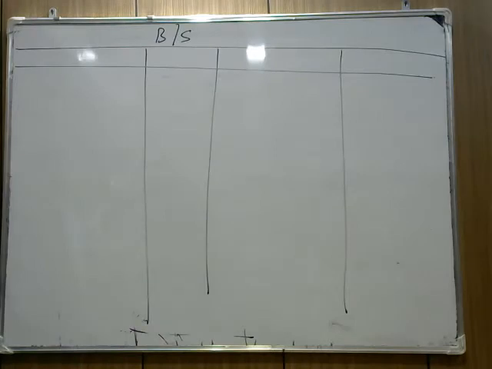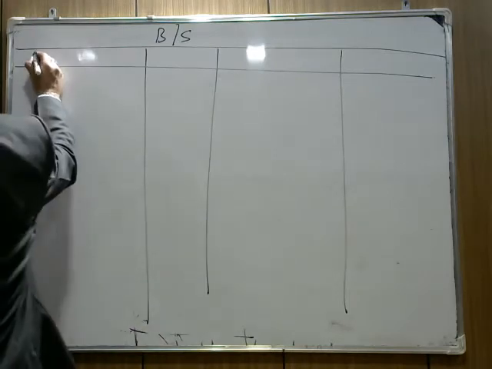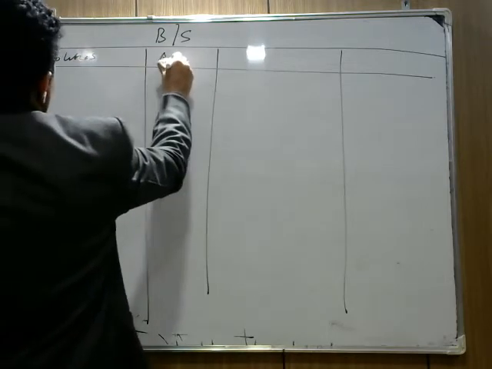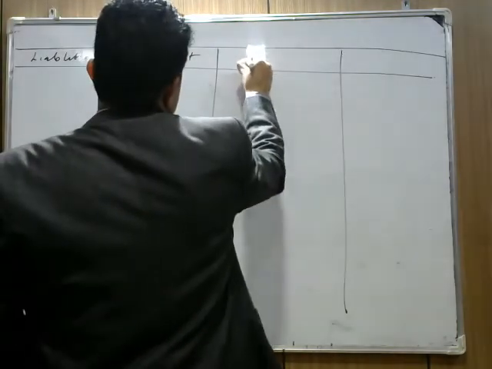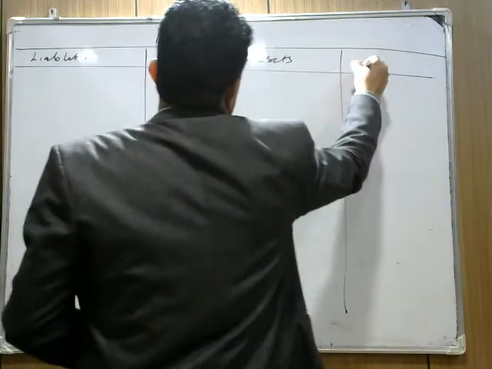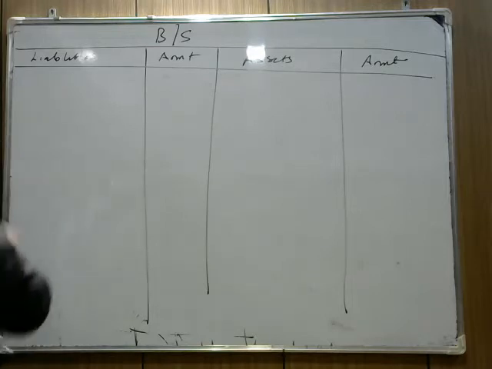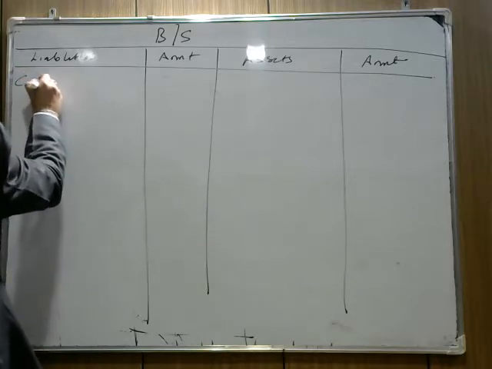Mention here liabilities, amount, assets, amount in rupees. Okay, the first thing when we make the balance sheet, write down what is on the liability side. Under liability side, what are the items which are given in the question? The first one is capital. Write the capital first.